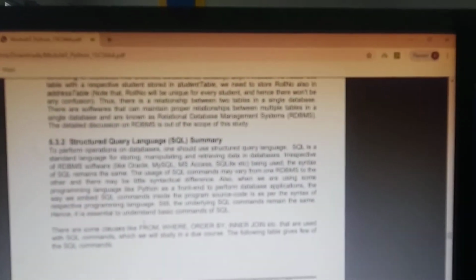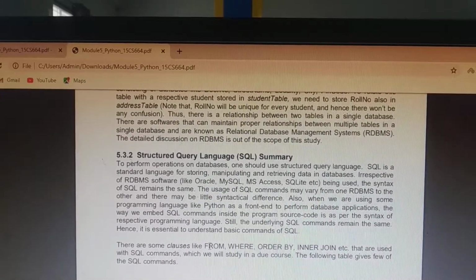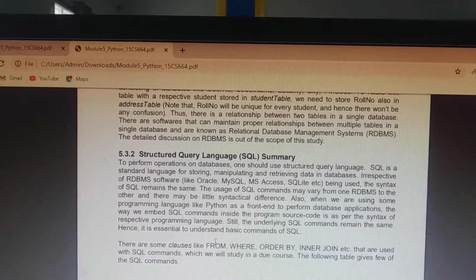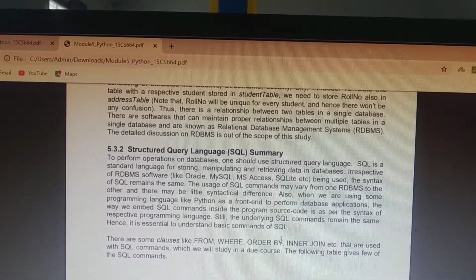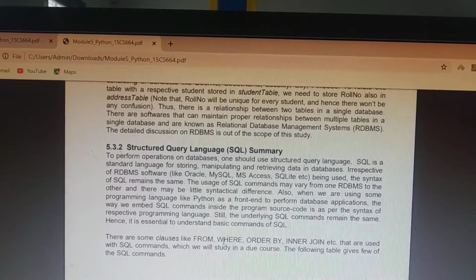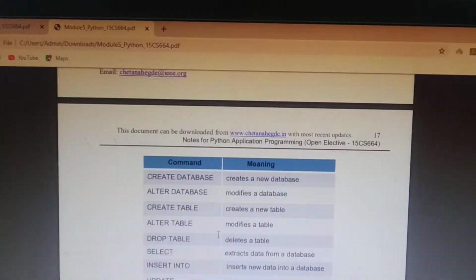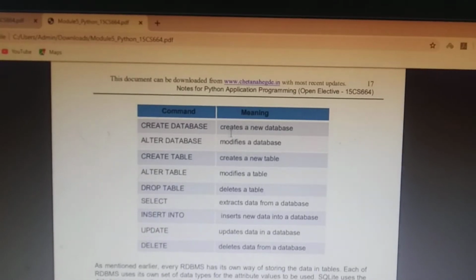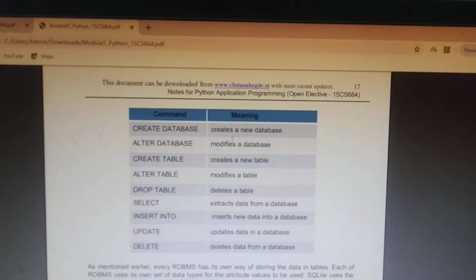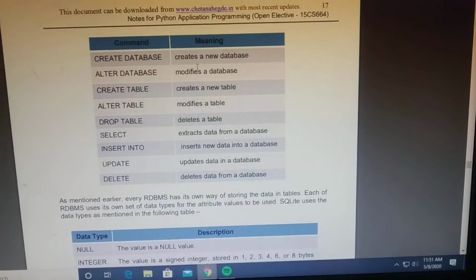Next, there are some clauses like from, where, order by, inner join, etc. that are used with SQL commands. These are the essential basic commands and clauses used with SQL commands. You have already studied these in the DBMS lab, in the 5th semester. So we'll see the commands.